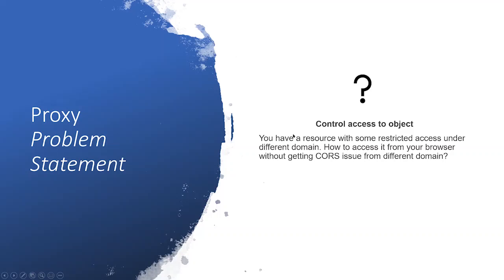That way you can bypass the cross-origin resource issue. And in your proxy class, you can handle whatever token authentication mechanism you have created. So this is another use case which I wanted to explain. Proxy design pattern is nothing new. It is a very common and well-used design pattern. I think in almost all organizations, it is being used in one way or another.